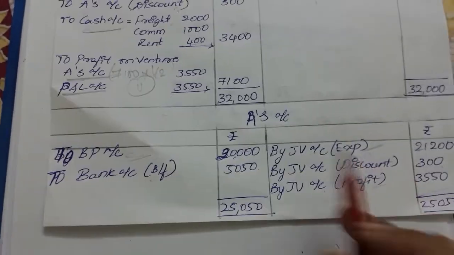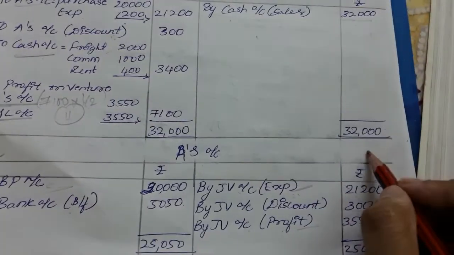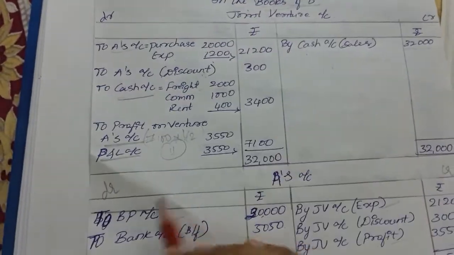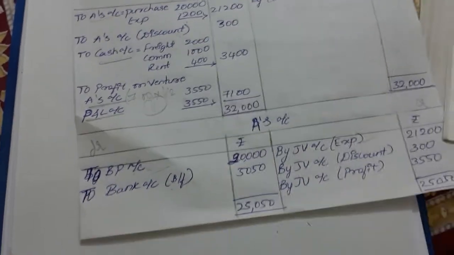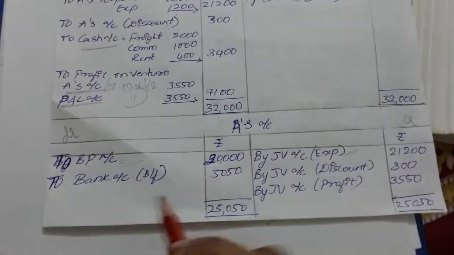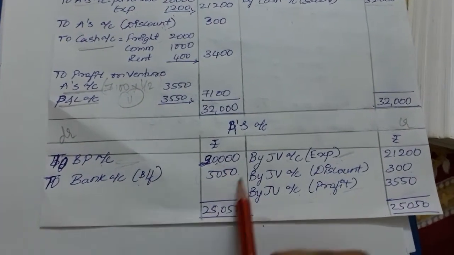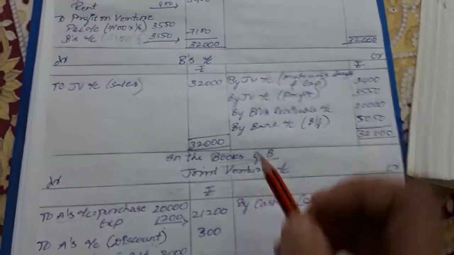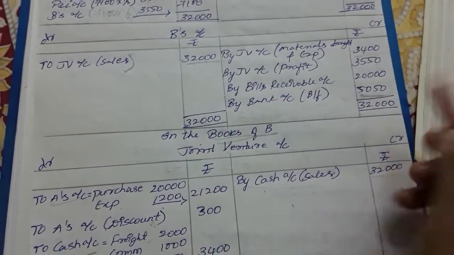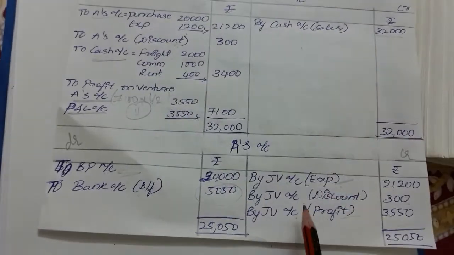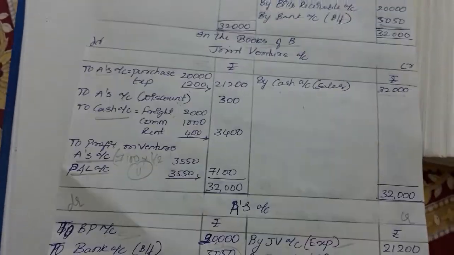So profit is recorded. Coming on to the debit side, you need to record what B has received. So bills payable: he has received the value, and that needs to be recorded. Next, by balancing, the balancing figure is 50,050. As you can see, we got the balancing figure for B. As this person has made the sales, he has yet to be paid 50,050. He has not made the sale, so he is yet to receive 50,050. It is a surplus for him.